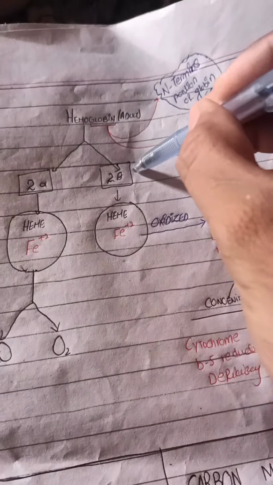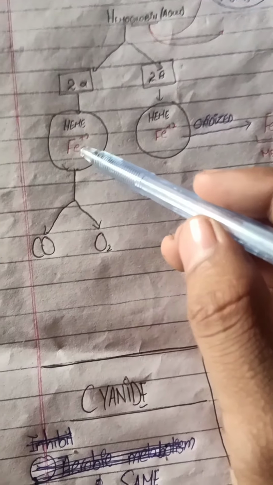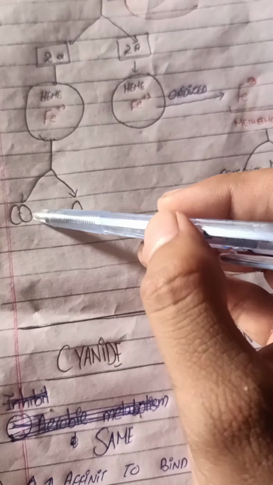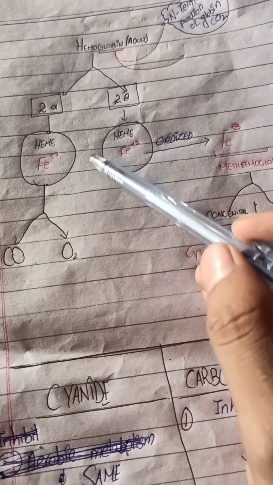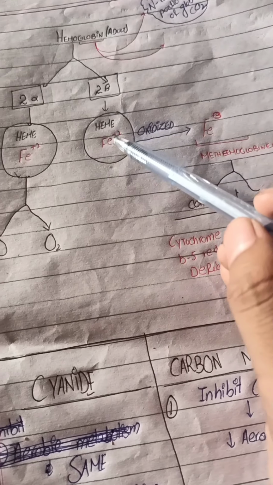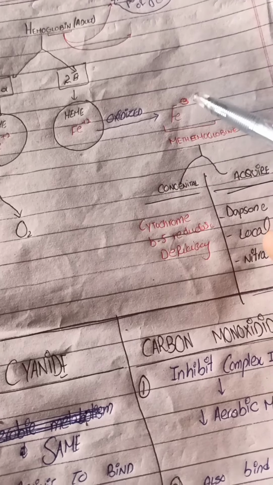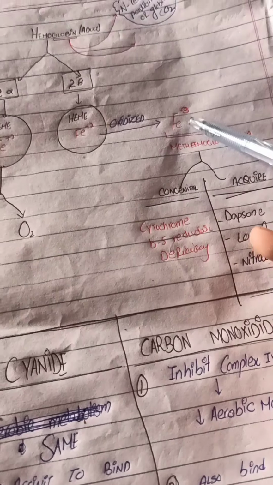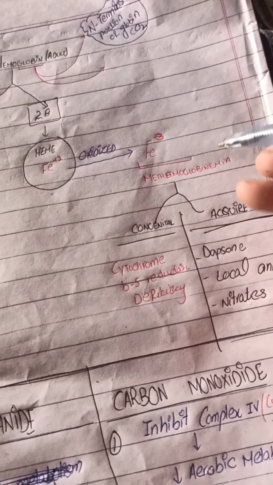These four chains further consist of the heme portion and the globin portion. Basically, the heme portion contains iron in the reduced form, which binds with carbon monoxide and oxygen as well. Second thing is, when this reduced form of the iron is oxidized to the ferric form, it is not able to bind with O2 and carbon monoxide. Then its affinity increases for cyanide binding.